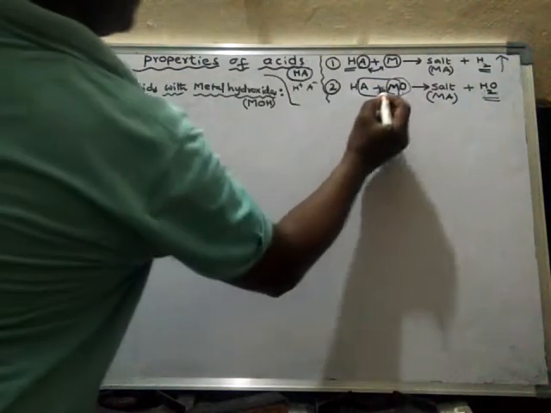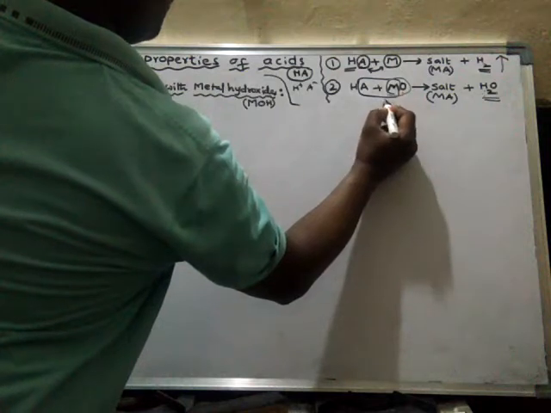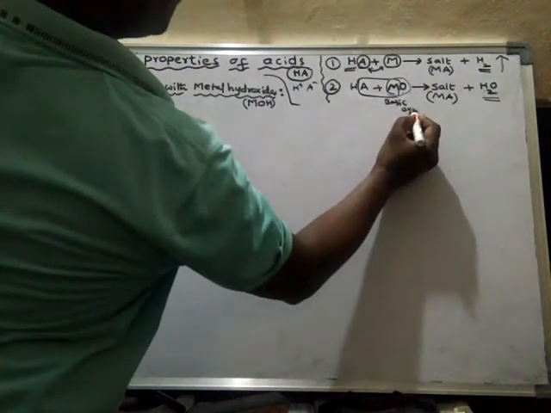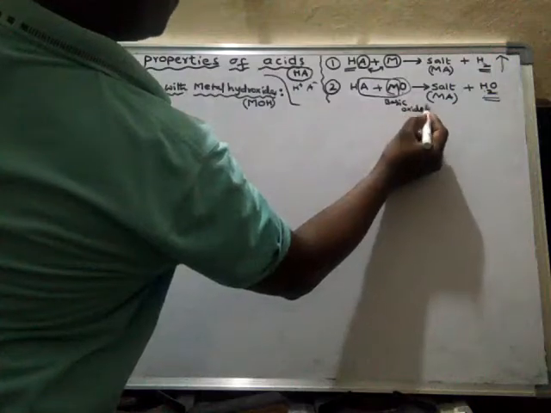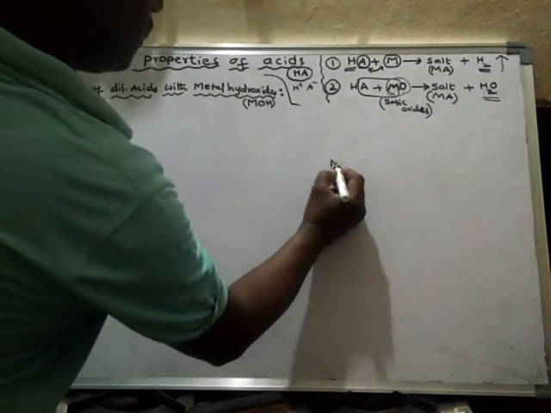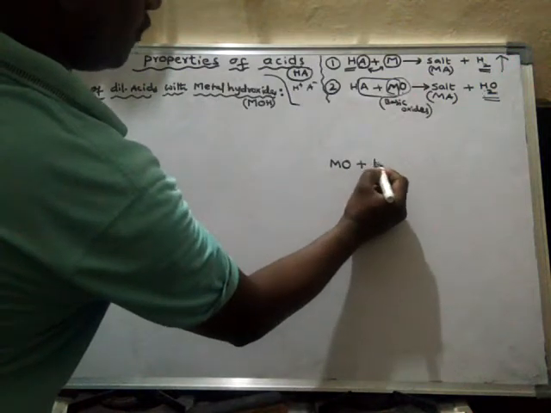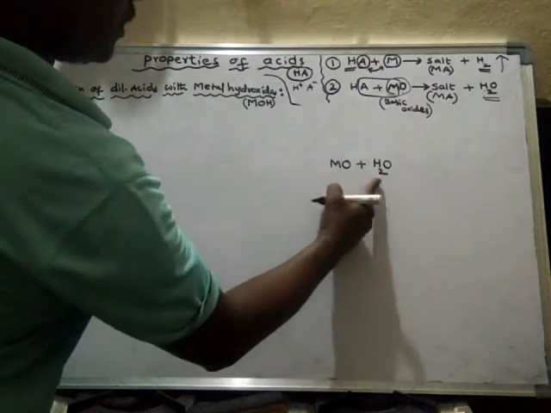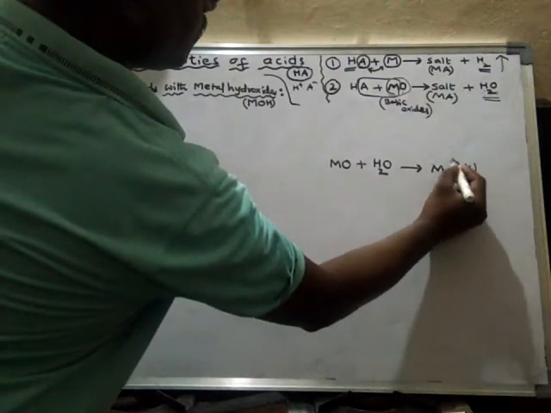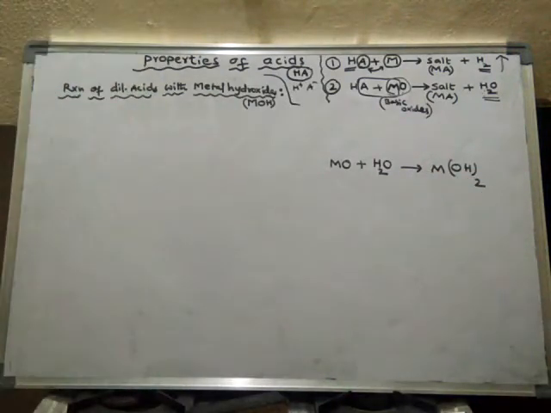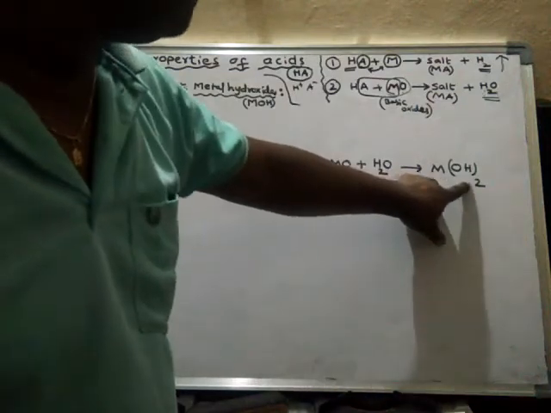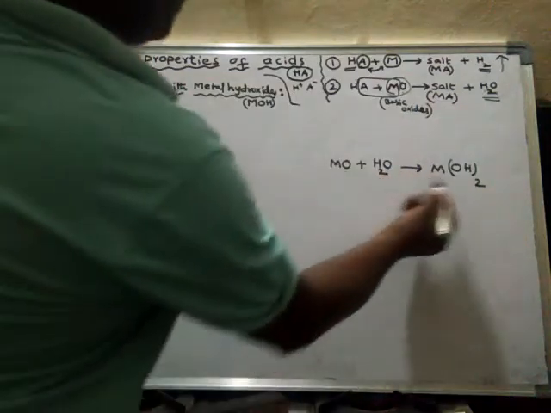We have already seen that metal oxides are basic in nature. They are said to be basic oxides because when a metal oxide dissolves in water, it forms metal hydroxide.